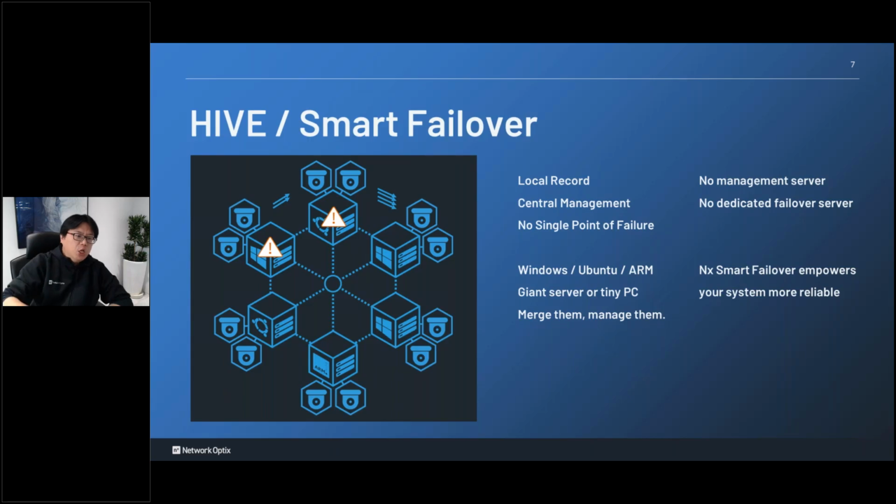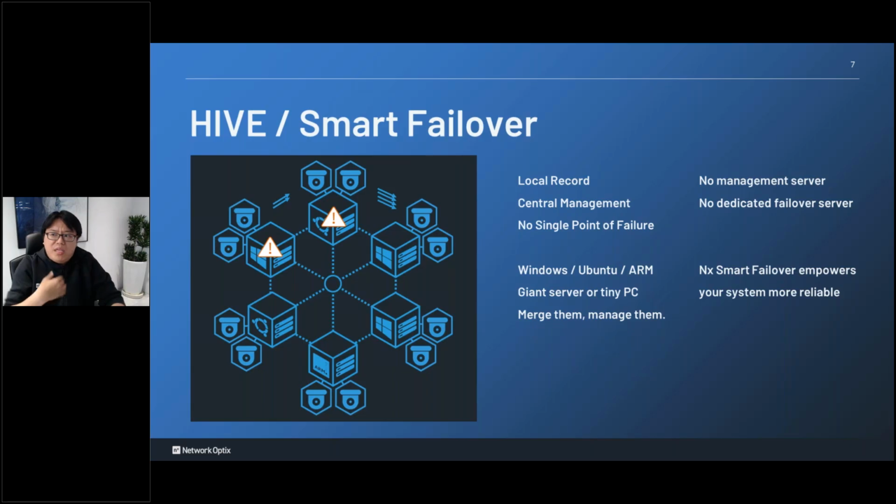In this kind of architecture, we have smart failover. If you have multiple servers, the servers take care of each other. Let's say one of the servers crashes at midnight or on the weekend, and you cannot send people to fix it immediately. The camera will automatically switch to another server to record.